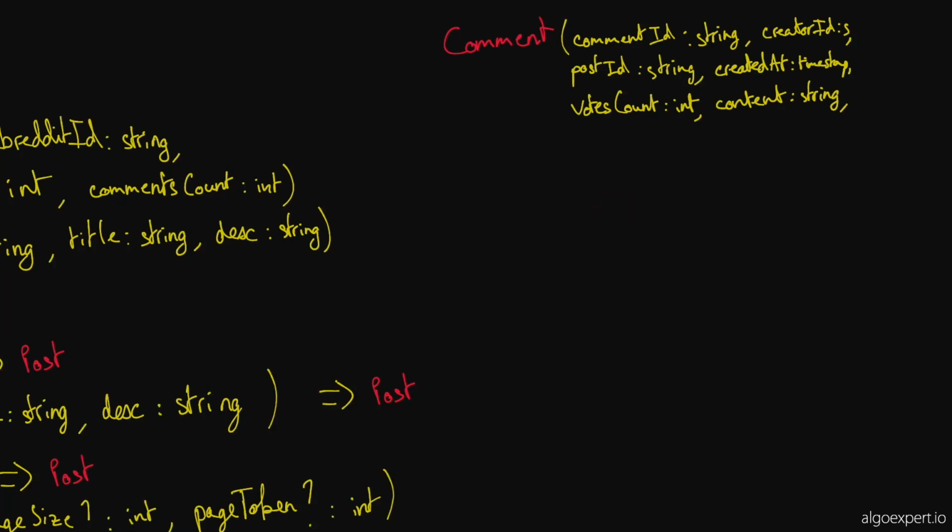So, maybe it would be replies or children if we want to structure this kind of like a tree data structure. Or maybe we can have a parent pointer, like we point to the parent comment. So a comment would either not have a parent if it's a top level comment, or if it's the reply to a comment, it would have that comment's ID as its parent ID.